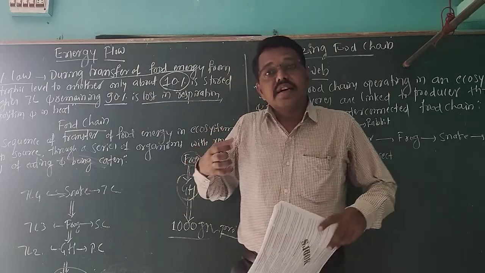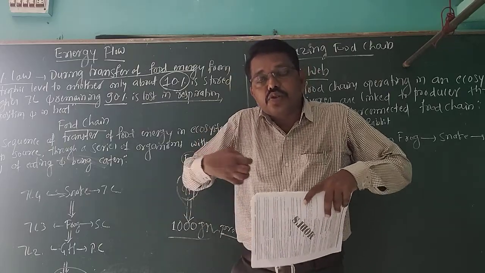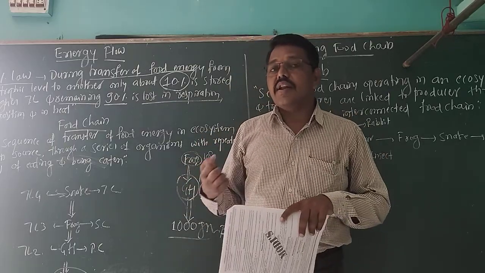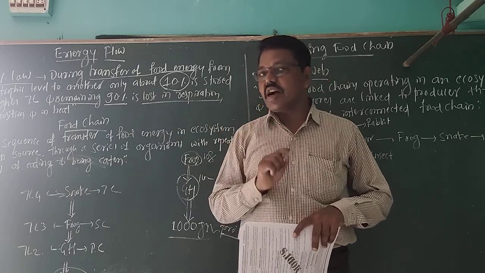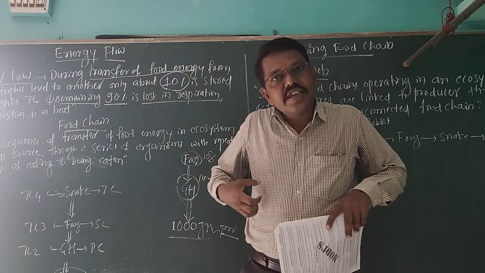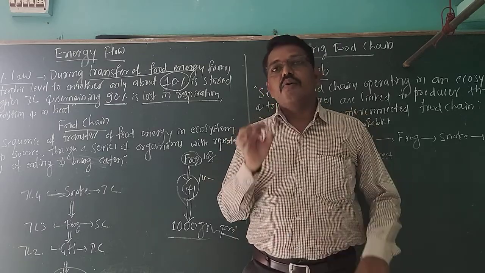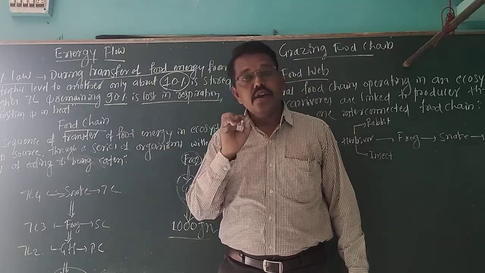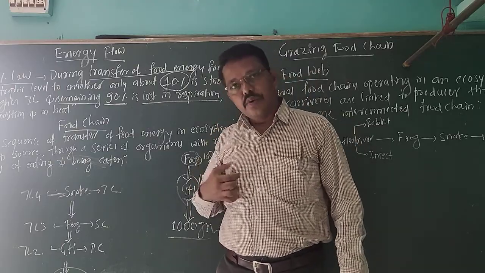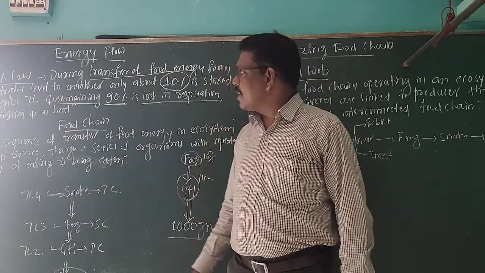Then, sir, how much energy will be stored within our body? When we eat 1 kg, or 1000 grams, of vegetable, how much will be stored within our body? Only 100 grams. You must just imagine, okay? Only 100 grams will be stored within our body. That is called the 10% law.